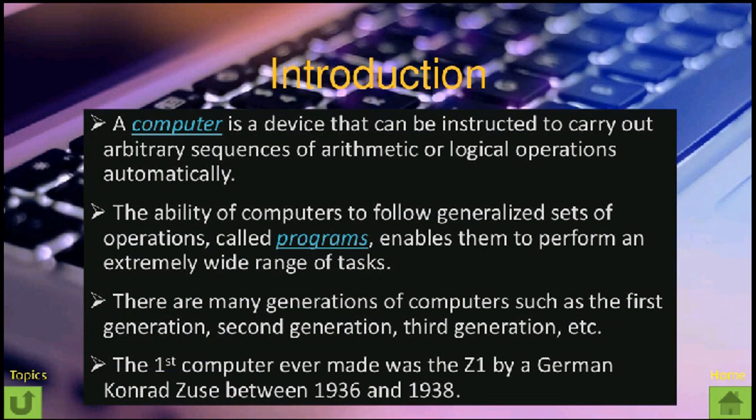Introduction. What is a computer? A computer is a device that can be instructed to carry out arbitrary sequence of arithmetic or logical operations automatically. The ability of computers to follow generalized sets of operations called programs enables them to perform an extremely wide range of tasks. There are many generations of computers such as the first generation, second generation, third generation, fourth generation and fifth generation. The first computer ever made was the Z1 by a German, Konrad Zuse, between 1936 and 1938.